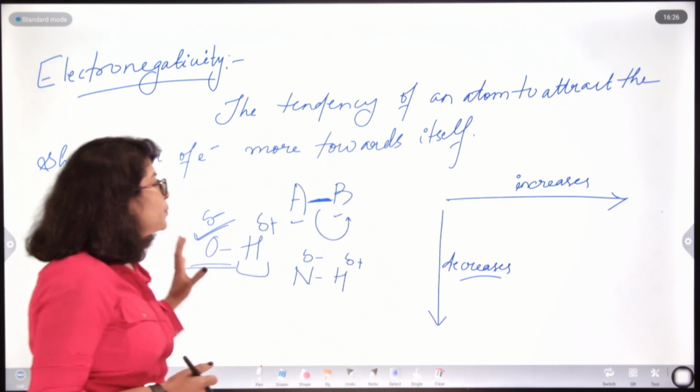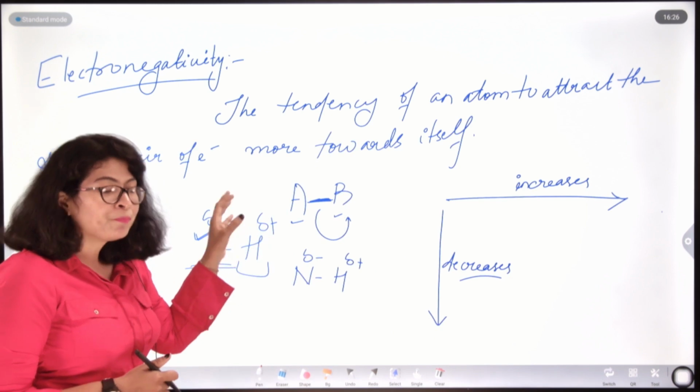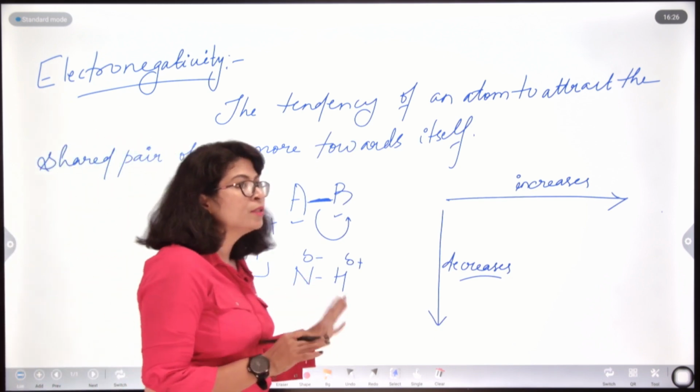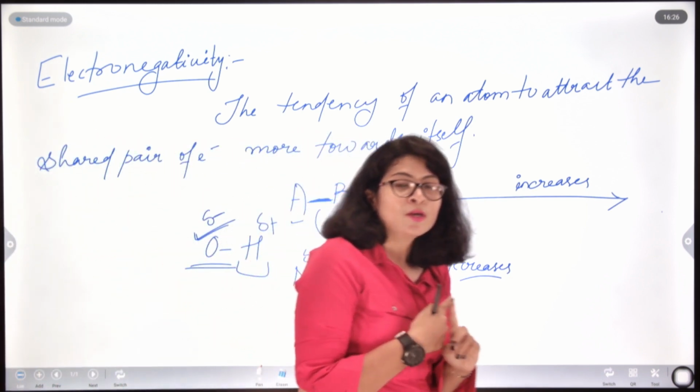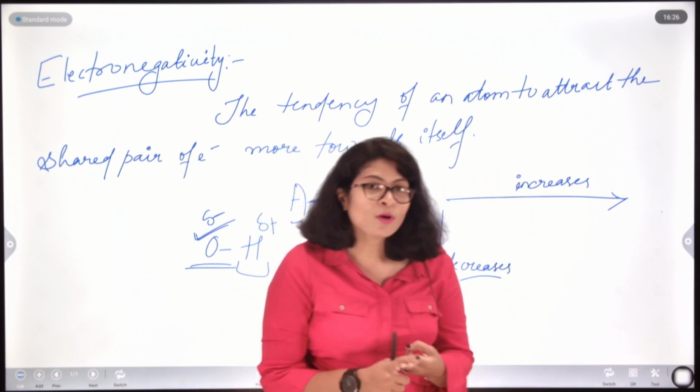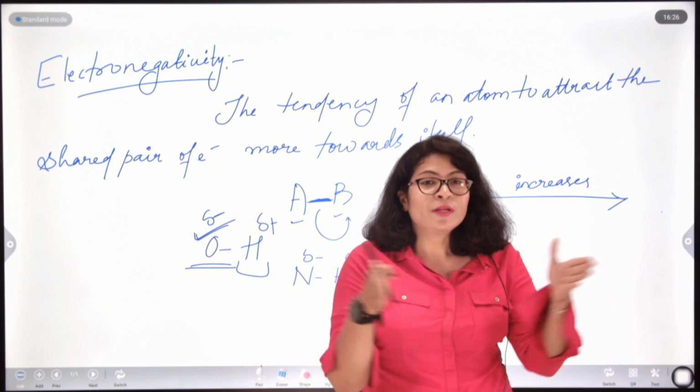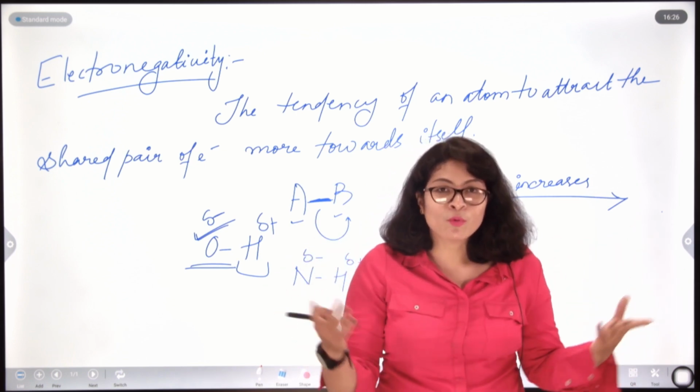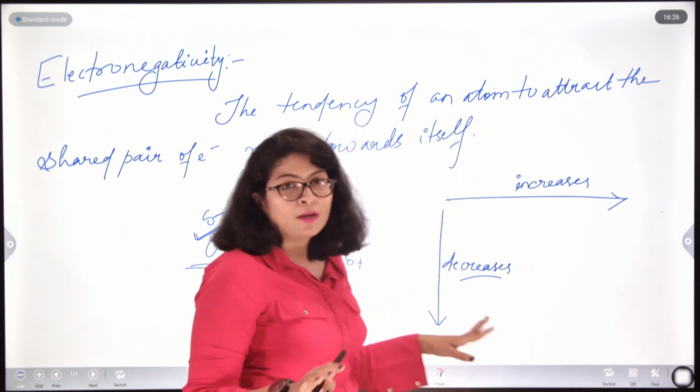Okay. So this is electronegativity, and now we have dealt with what is a polar covalent bond, what is a non-polar covalent bond, what is the separation of charge, what is the creation of a dipole and all. Okay. So, we are clear on this.